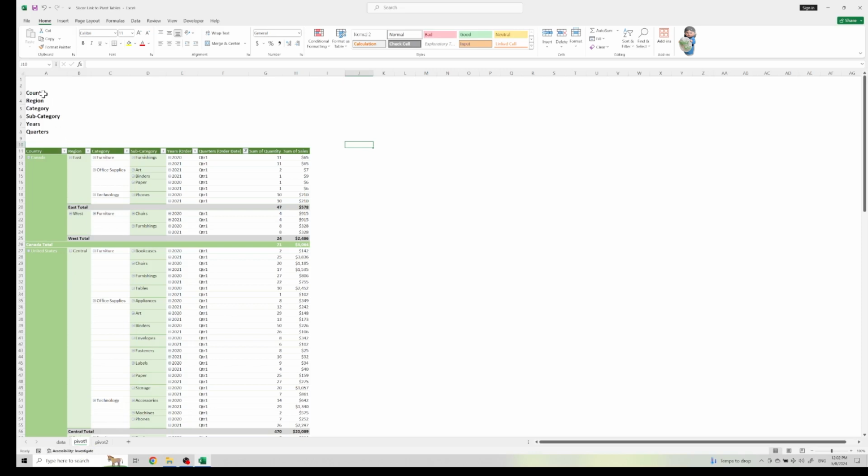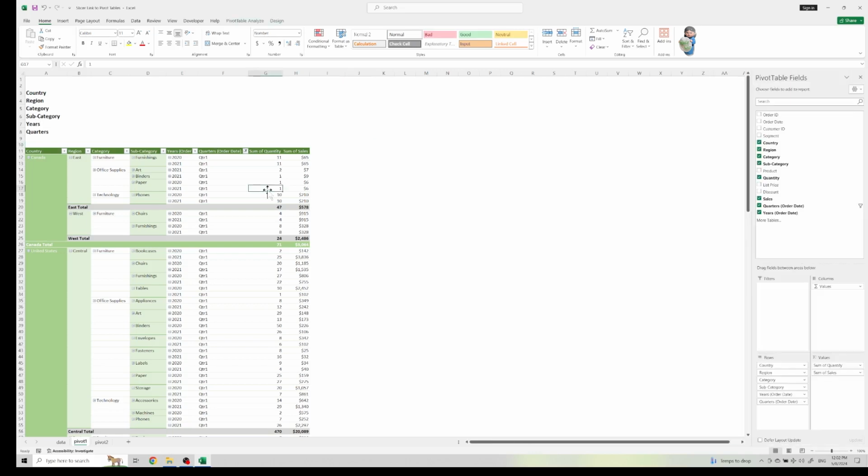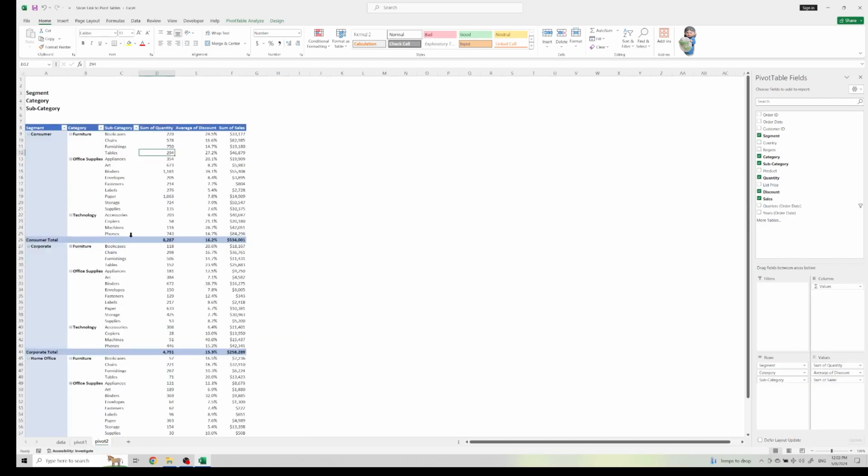So, let me show you here table 1. I have country, region, category, subcategory, and years and quarters in the rows here. And I also have quantity and sales in values here. Now, pivot table 2 is actually the same, using the same data source. I put segment, category, subcategory here. And then I also have the quantity, the average discount, and the sales in values here.